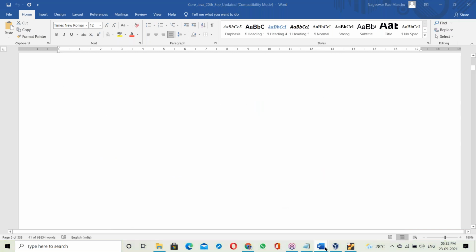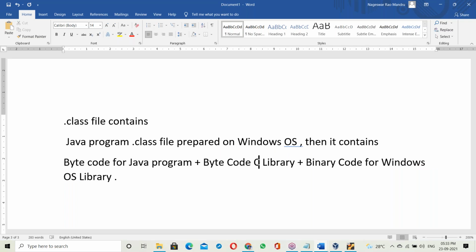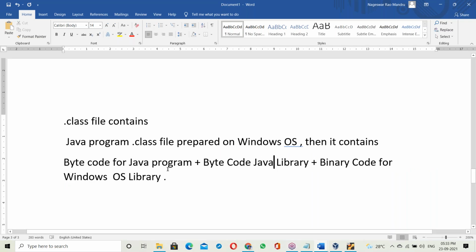So the Java program's dot class file, prepared on Windows, contains bytecode for the Java program, and next, bytecode for the Java library. Binary code is a system understandable language in zeros and ones format. Bytecode is a JVM understandable language.